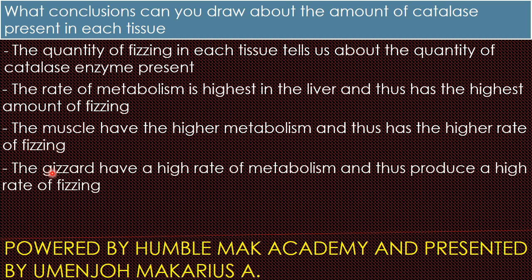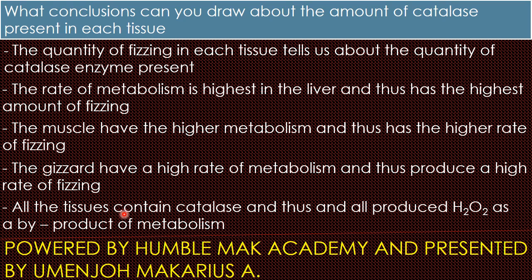Still works. Then now we start the gizzards have a high rate of metabolism and thus produce a high rate of fizzing. Good. So friends, that's a direct point. In the lab, friends, as you're doing these things, you'll be seeing how your answers will be coming out just immediately. Okay. Then now we'll say that all the tissues contained catalase and thus all produce the hydrogen peroxide as a byproduct of metabolism.